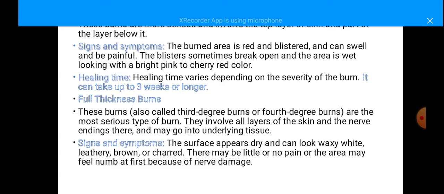Coming to full thickness burns, these are third-degree and fourth-degree burns and the most serious type of burns. They involve all the layers of the skin, and the nerve endings are also involved. The skin appears dry and can look waxy white, leathery brown, or charred. There may be little or no pain, and it may feel numb at first because of nerve damage.